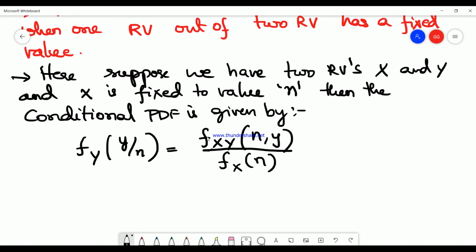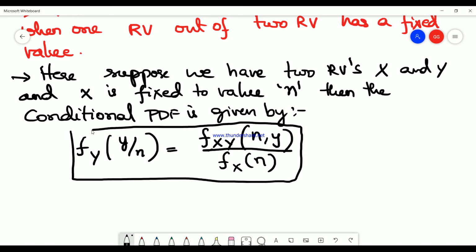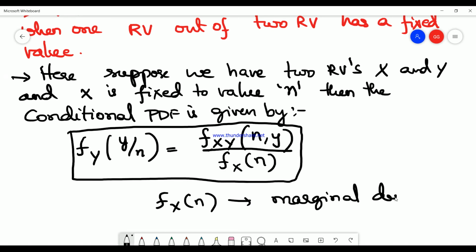So this would be the conditional PDF term, where fx of n is actually the marginal density of x, the marginal probability density function of random variable x.